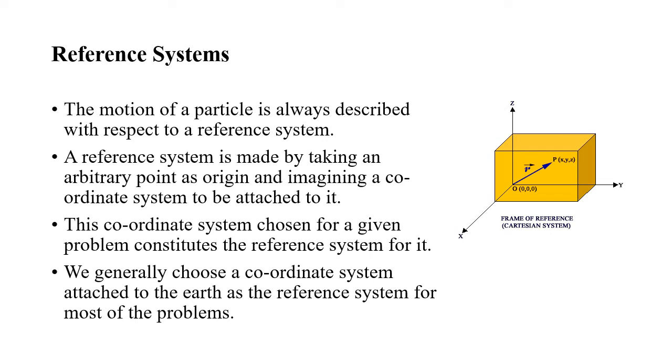So, the frame of reference is a coordinate system with a clock with respect to which an observer can describe the position, displacement, and acceleration of an object. Frames of reference are of two types: inertial frame of reference and non-inertial frame of reference. Inertial frames of reference are those in which Newton's first law of motion is applicable. Whereas non-inertial frames of reference are those in which Newton's first law of motion is not applicable.